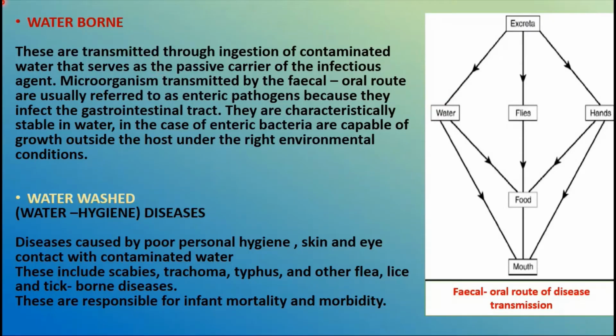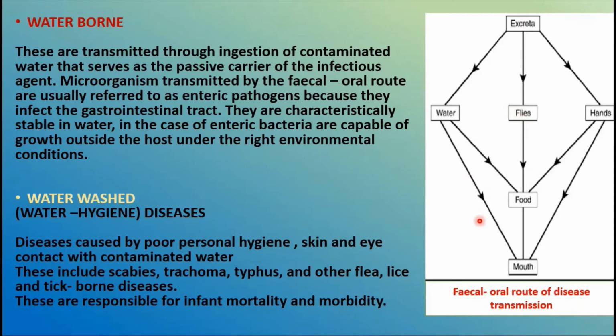The first one, waterborne disease. I told you these are transmitted through the ingestion of contaminated food or water. That means water is indirectly connected, acting as a passive carrier for the transmission of the infectious agent. The microorganisms are transmitted through the fecal-oral route and are usually referred to as enteric pathogens because they are present inside the intestine. Obviously they are called enteric pathogens because they infect the gastrointestinal tract.